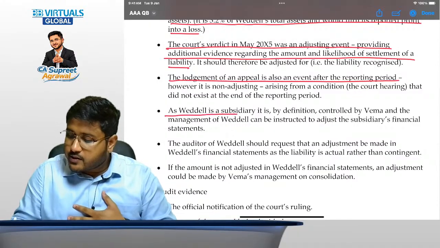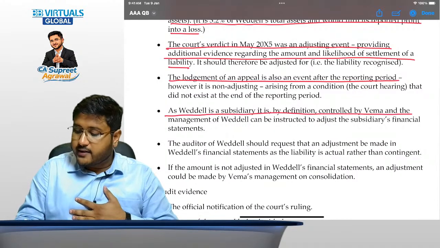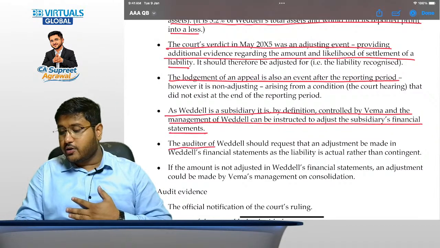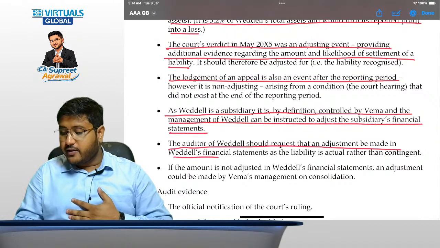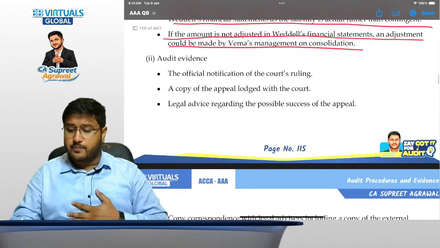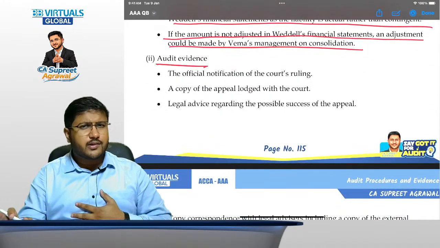Now, as Weddell is a subsidiary, it is by definition controlled by WEMA, and the management of Weddell can be instructed to adjust the subsidiary's financial statements also. The auditor of Weddell should request that an adjustment be made in Weddell's financial statements. If the amount is not adjusted in Weddell's financial statements, an adjustment could be made by WEMA's management on consolidation also. Now, audit evidences. Audit evidences are pretty simple for this.